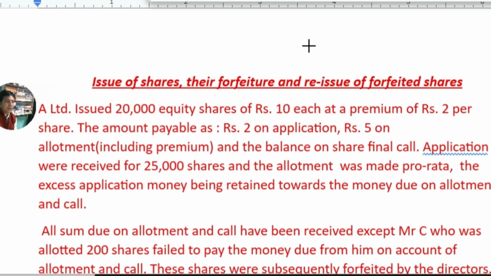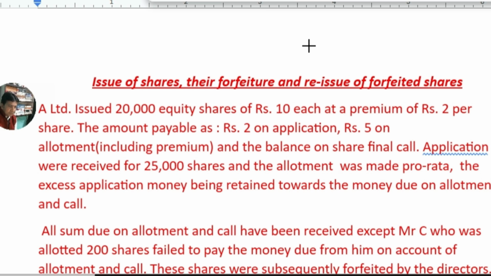I have prepared this without discussing all the things in detail. The focus is only on the problem, which is very important from the examination point of view, especially in the board exam, the final exam that students are going to appear in within 2-3 days or within a week. All the board exams for CBSE students, and this class will be very helpful.